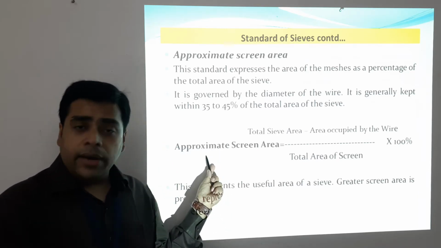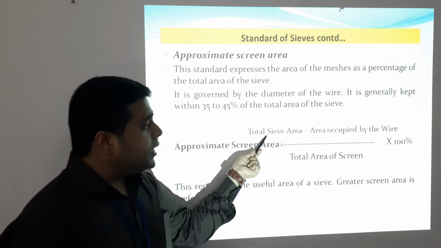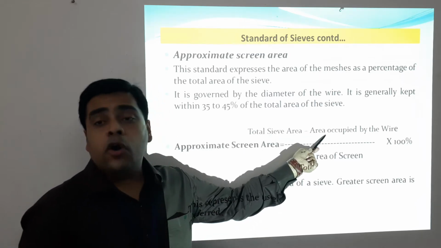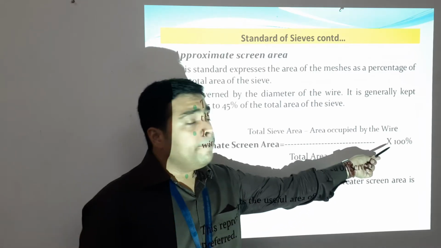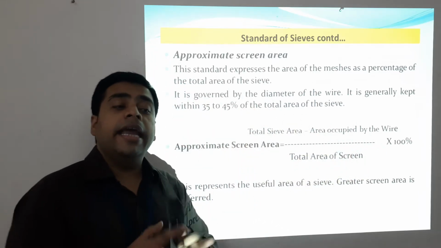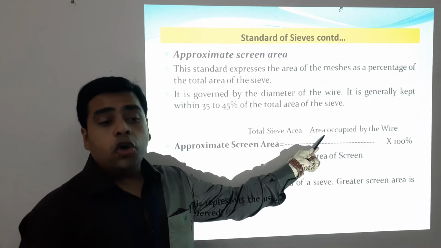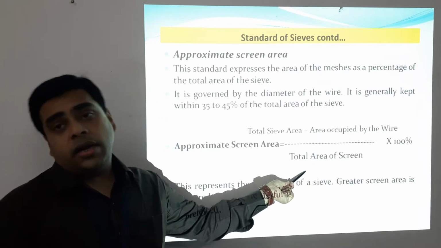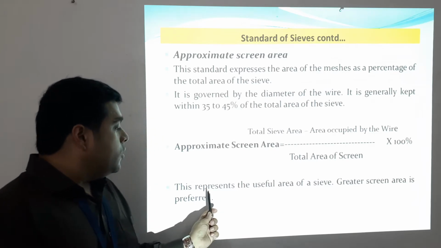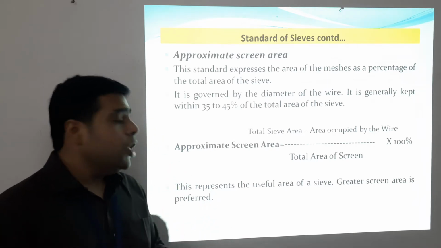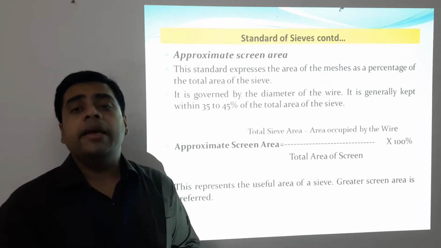So how is it calculated? Approximate screen area is calculated as the total sieve area minus the area occupied by the wire, divided by the total area of the screen, times 100%. So this represents the useful area of a sieve. Greater screen area is generally preferred.